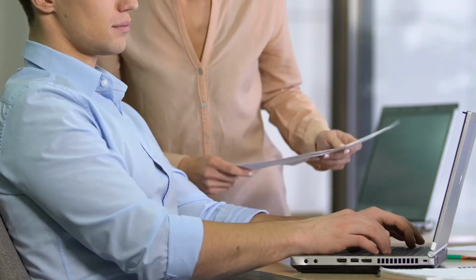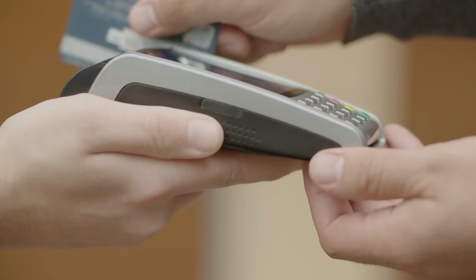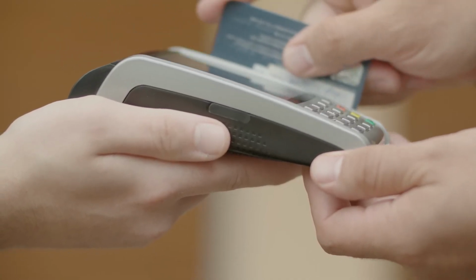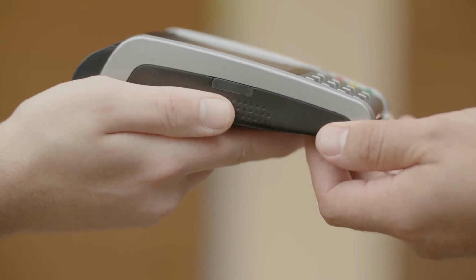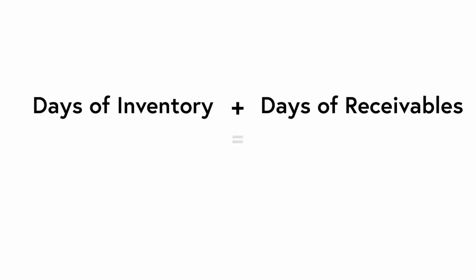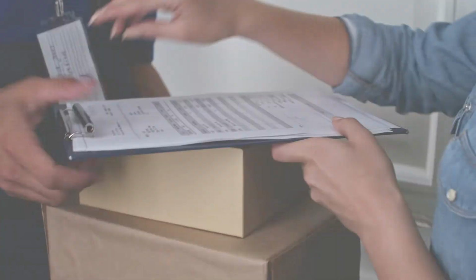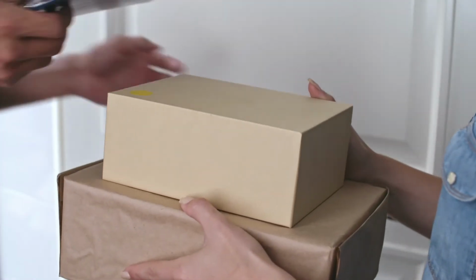When it comes to effectiveness in realizing value, we should look at the financial parameters. Companies collect payments from their customers within days of receivables and pay out to their suppliers within days of payables. The sum of days of inventory and days of receivables gives us an operating cycle, which determines how long it takes for an organization to generate income.